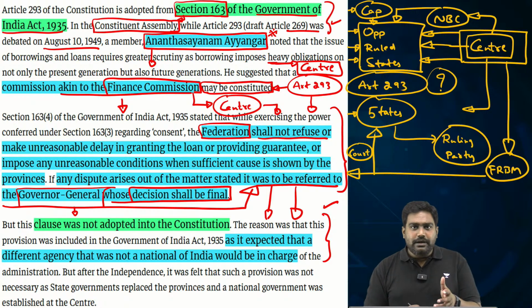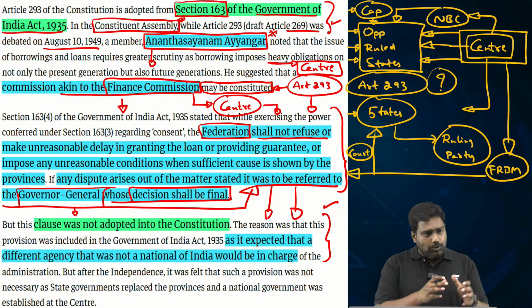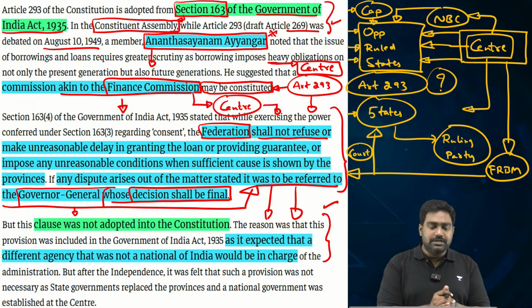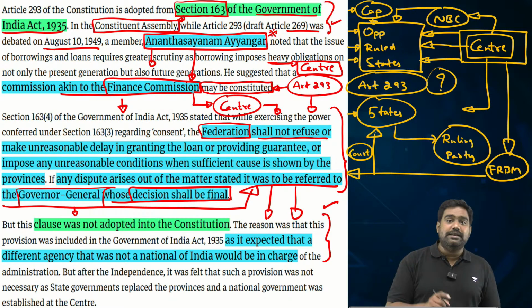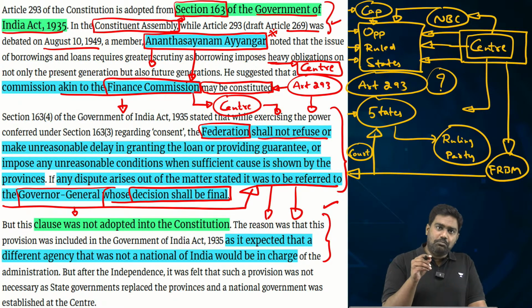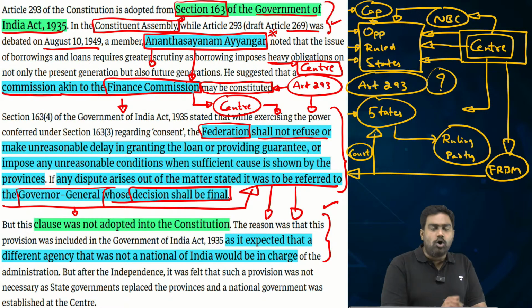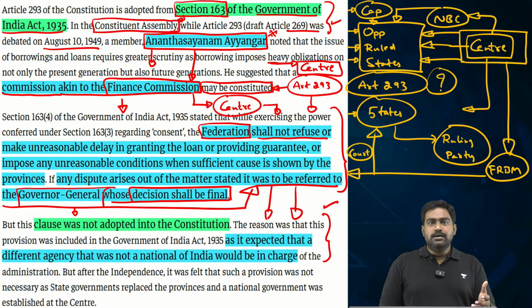To protect the federal nature of the Indian polity and to protect the fiscal space and autonomy of the states, this member of the Constituent Assembly had recommended that there should be a body similar to the Finance Commission, maybe a constitutional body, which will decide on the borrowing limits of the states. And it should not be decided by the center.